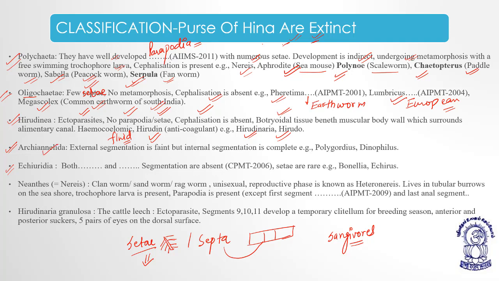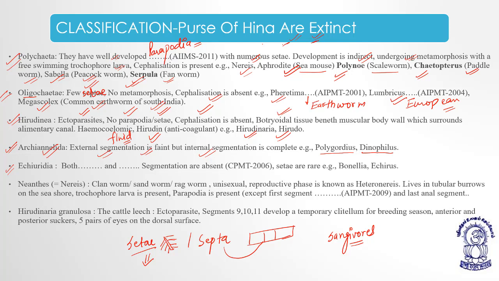Now Archiannelida, this is the fourth class. In Archiannelida, external segmentation is faint, but internal segmentation is complete. When you have a look, it looks like there are no segments, so it might not be an annelid. That's why archae means a primitive form. So Archiannelida means the external segmentation is faint, but internal segments are present. Examples, Dinophilus and Polygordius. The external segments are faint, but internal segmentation is complete.